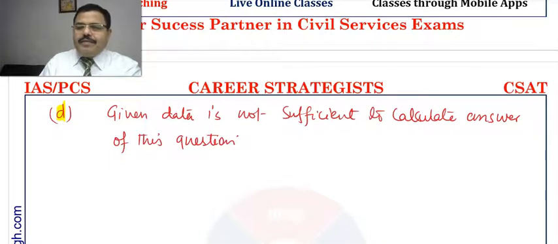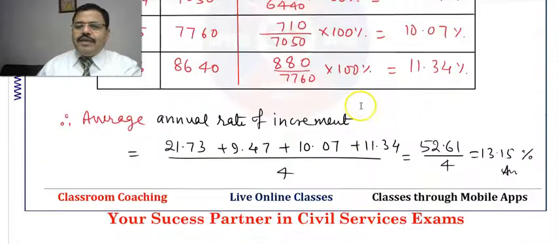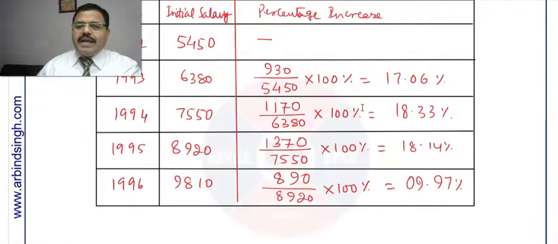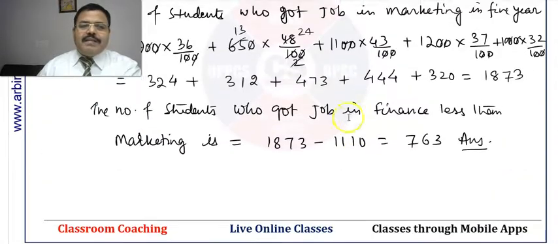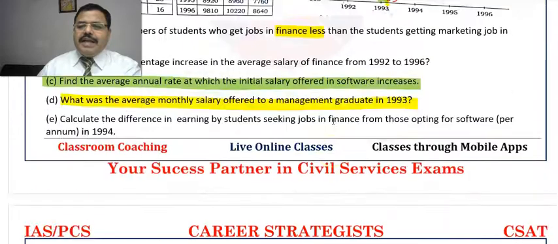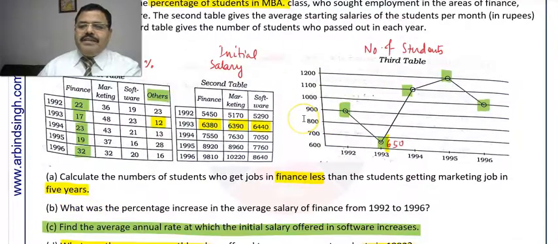So when the question was formed, something went missing, because the first table shows 4 categories of data, while the second table has only 3 categories. That is the point that is missing. Here there are 1, 2, 3, 4 categories, but the initial salary offered is given only for 3 categories. So one of them is missing.